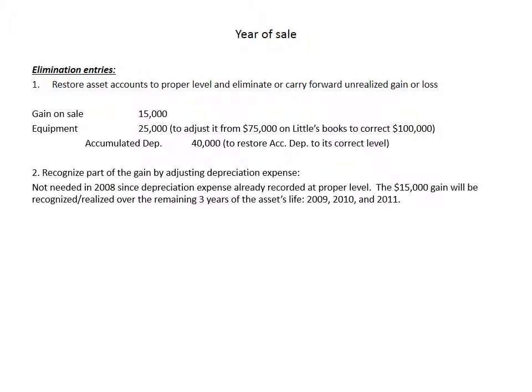And again, the second part would normally be to recognize part of the gain by adjusting depreciation expense, but that's not needed in 2008, since the depreciation was already recorded at the proper level. That $15,000 gain is going to be recognized over the remaining 3 years of the asset's life, 2009, 2010, and 2011.